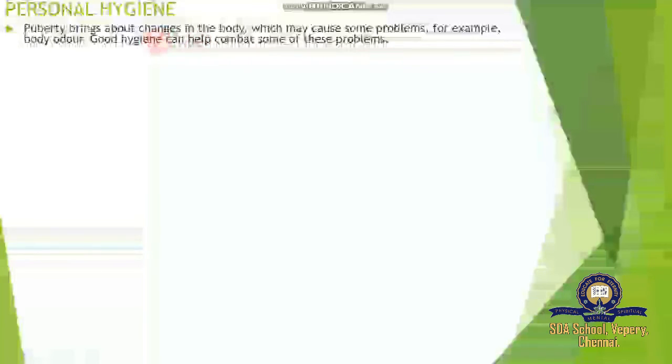Personal hygiene is very important. Sometimes expect to ask in your exams also. Puberty brings about changes in the body which may cause some problems, for example, body odor. Good hygiene can help combat some of these problems. Because during and after puberty, the body has a lot of changes, and what happens? Some odor will appear.